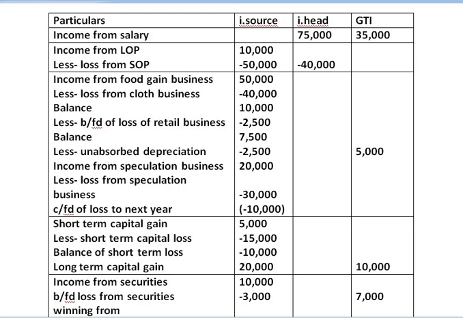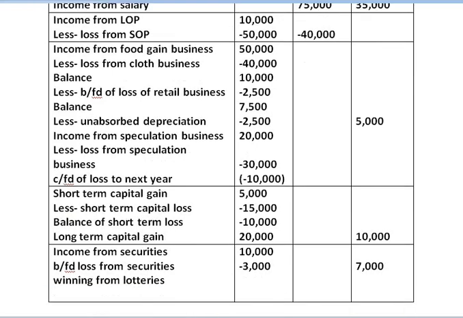And after this we are provided the last information, that is winning from lotteries. Winning from lotteries, we have to make calculation here. I will show the calculation in bracket. Winning from lotteries net amount is given to us, that is 56,000. We have to find out the gross amount by grossing it up.